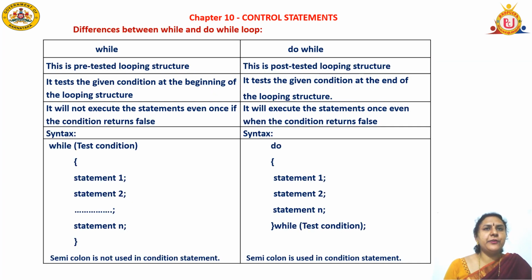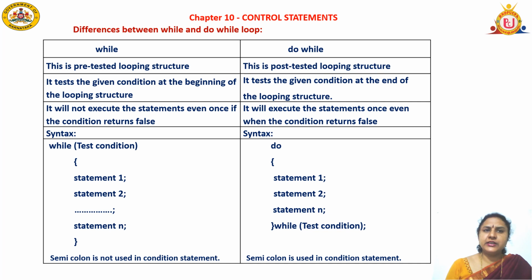Let us recap the difference between while and do while loop. While loop is a pre-tested looping construct. Do while is a post-tested looping construct. So while loop tests the given condition at the beginning. It is also called entry control loop. Do while loop tests the given condition at the end of the looping structure. It is called exit control loop. While loop will not execute the statement even once if the condition returns false. But in case of do while loop, it will execute the statements once even when the condition is false.